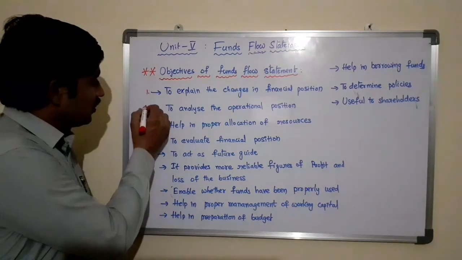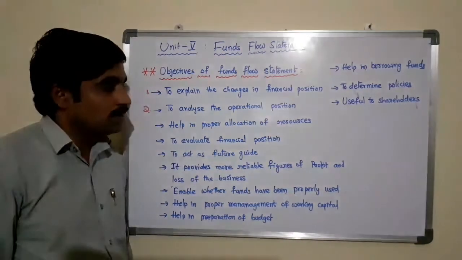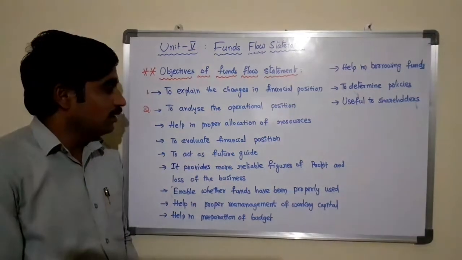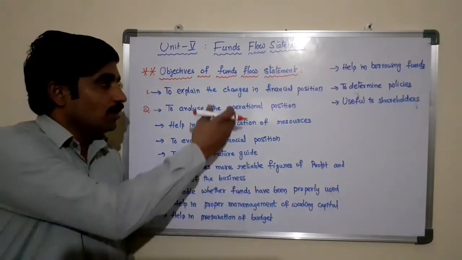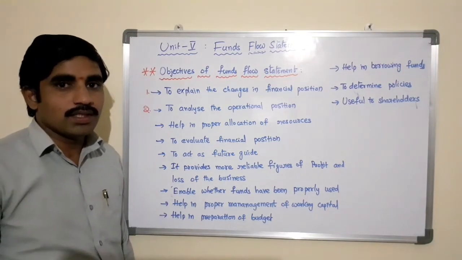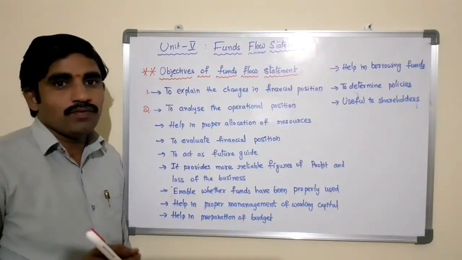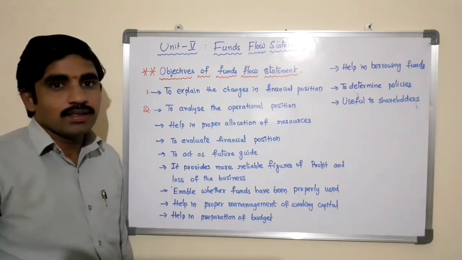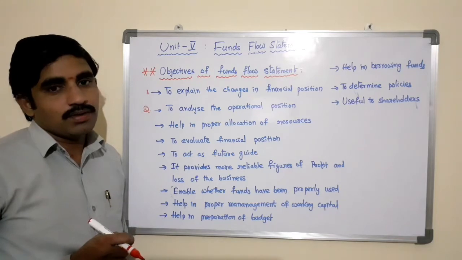The second one is that it is used to analyze the operational position. Yes, this is the second objective of funds flow statement, to analyze the operational position. This is another objective of funds flow statement. So here the balance sheet gives some information in view of the financial position, and the profit and loss account reported by the income statement cannot tell about the actual liquidity position of the company.